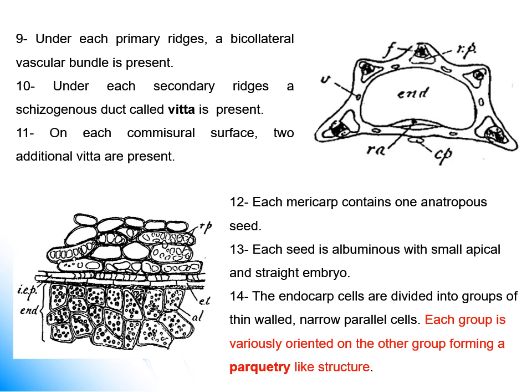Each half of the fruit has one seed. Each mericarp contains one anatropous seed, the type of ovule forming the seed, which we will discuss later. Each seed is albuminous, meaning it contains endosperm. In the endocarp, the cells are divided into groups of thin-walled, narrow, parallel cells.